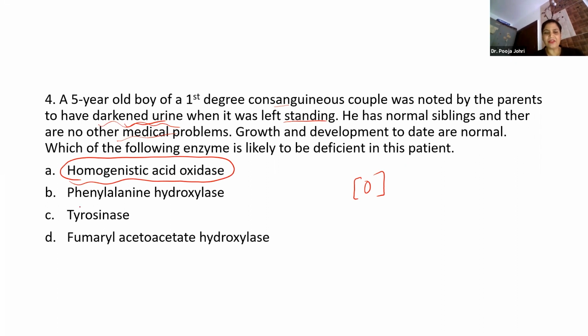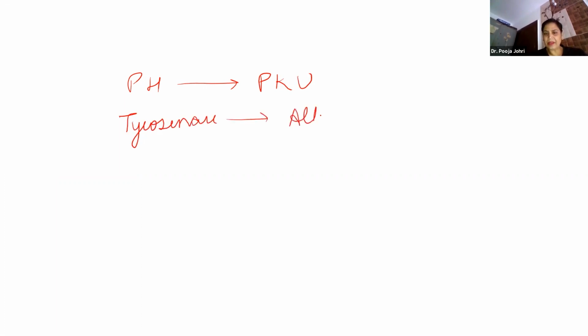Phenylalanine hydroxylase will convert phenylalanine to tyrosine. So again, there is no question of this. Tyrosinase is an enzyme in the synthesis of melanin. And the disorder by this is, I'll write the name of the disorders also. Phenylalanine hydroxylase deficiency causes phenylketonuria. Tyrosinase deficiency causes albinism.